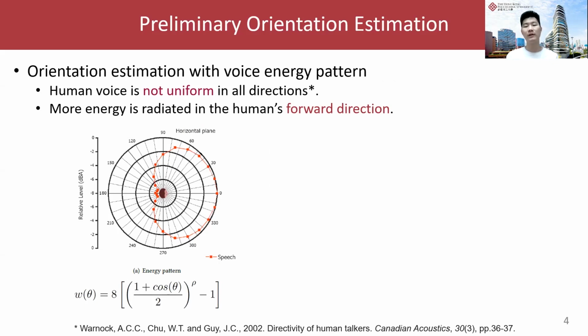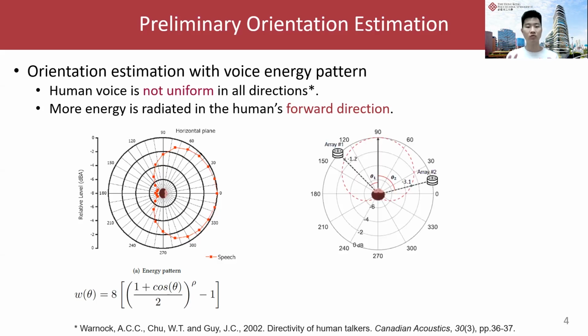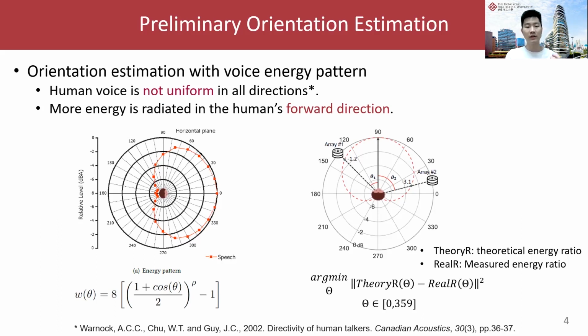Human voice is not radiated uniformly to all directions, blocked by the mouth and head. More energy is radiated in the human's forward direction. We can formulate this pattern as a mathematical function of different directions. In this way, suppose there are 2 arrays at different directions. We can have a theoretical energy ratio from our theoretical formula and a real energy ratio from our measurements. Thus, we can minimize the loss between the theoretical and the real energy ratio to find the orientation.